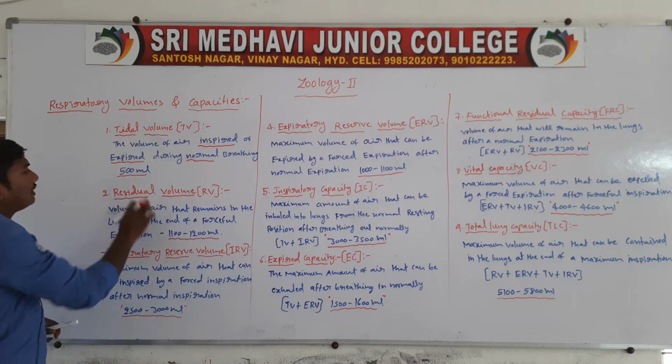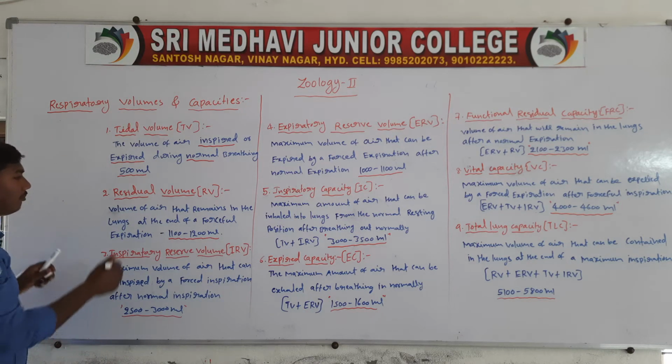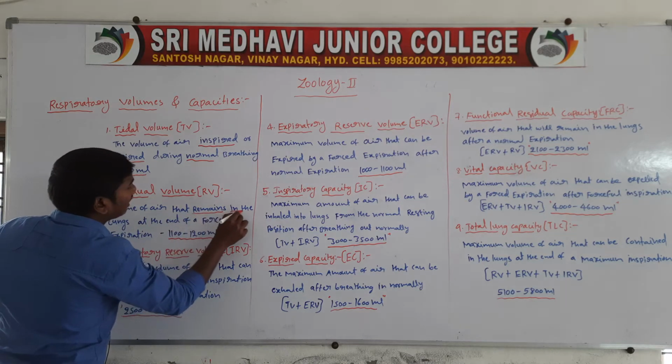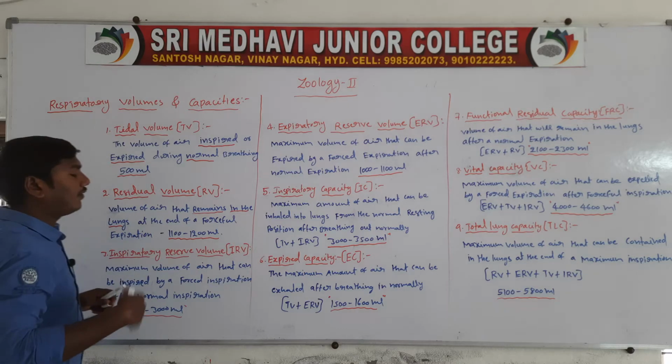Second one is residual volume. Residual volume means the volume of air that remains in the lungs at the end of a forced expiration.